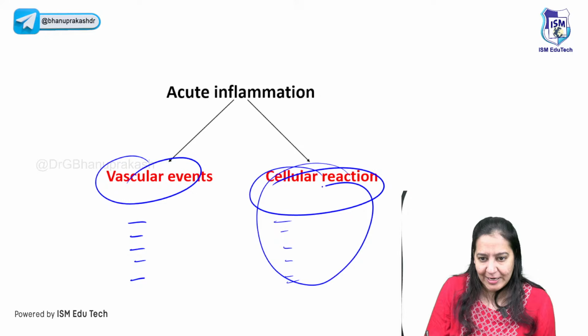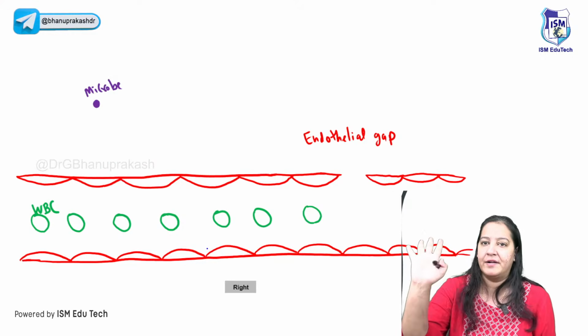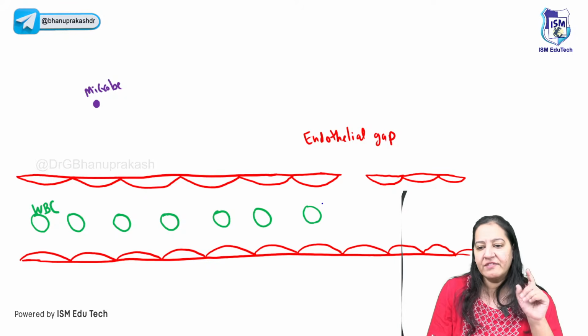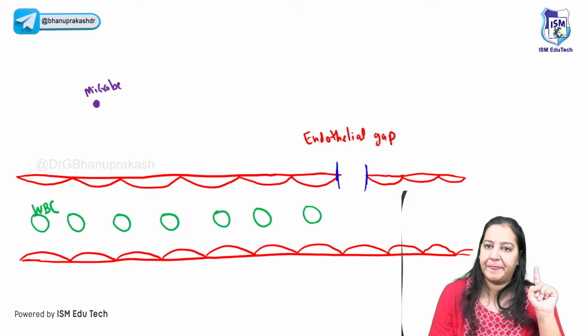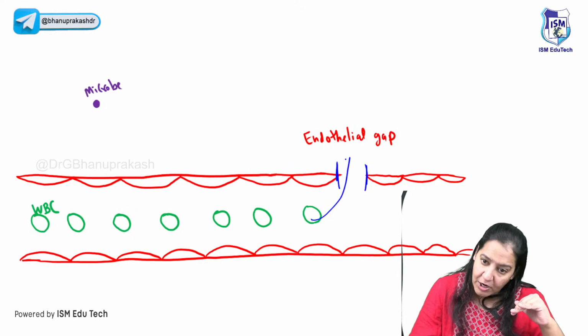But before coming to the cellular event, can you tell me the summary of the vascular event? Till now, what has already occurred in the vascular event? This is the summary of the vascular event. In the vascular event, we have already created a gap. The gap is present. Now in the cellular event, we have to take WBC out of this gap.